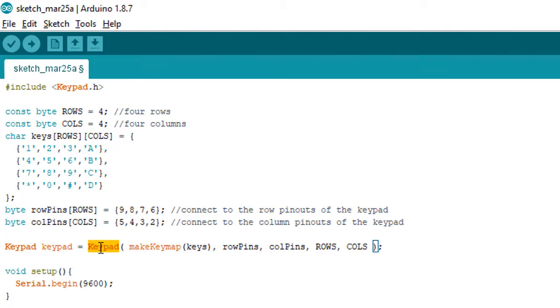The constructor takes 4 parameters. The first parameter is the key map that we create using the keys character two-dimensional array. The second parameter is the row pins. The third parameter is the column pins, and the fourth is the number of rows, and finally the number of columns.